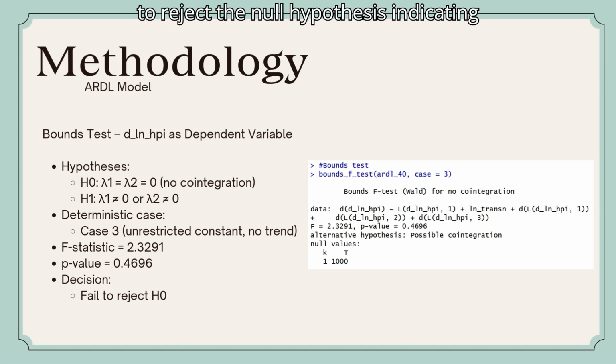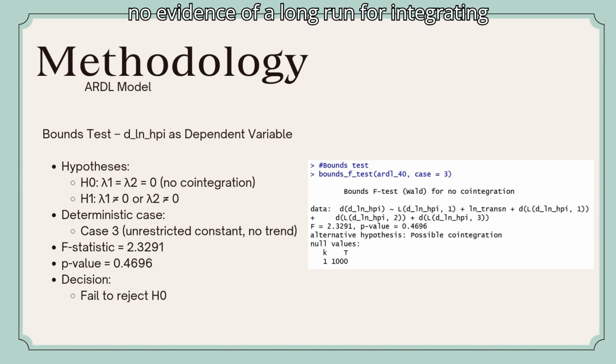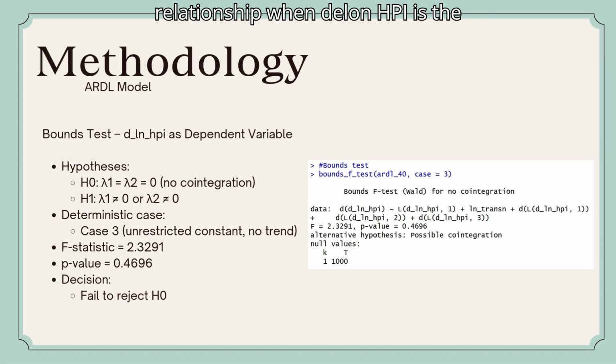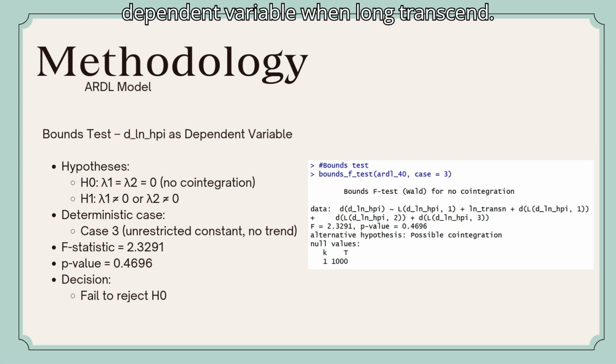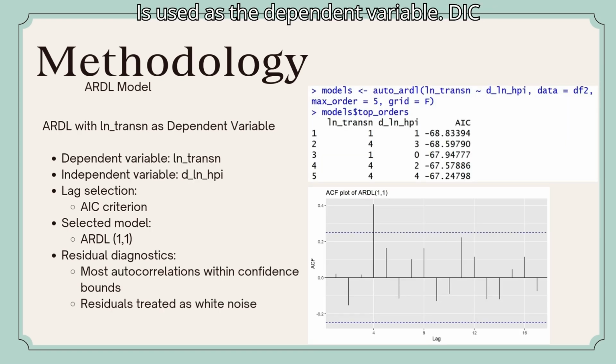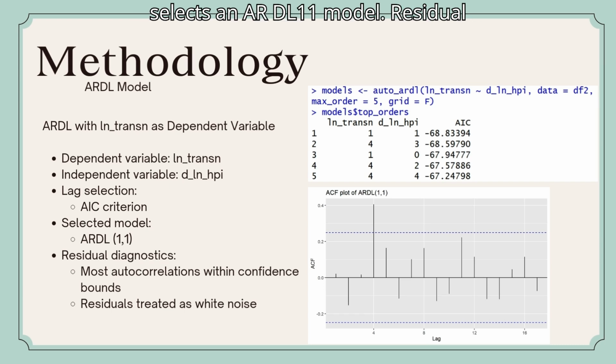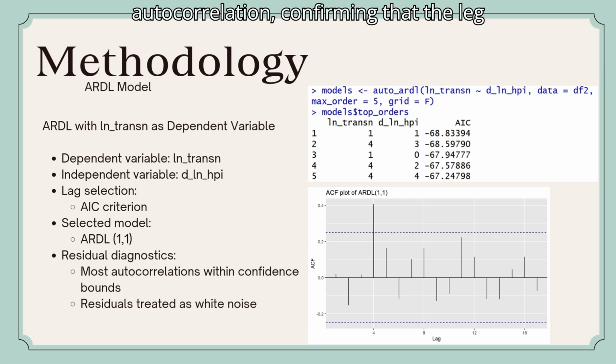Therefore, we fail to reject the null hypothesis, indicating no evidence of a long-run co-integrating relationship when d ln HPI is the dependent variable. When ln trans n is used as the dependent variable, the AIC selects an ARDL(1,1) model. Residual diagnostics indicate no significant autocorrelation, confirming that the lag structure is adequate.